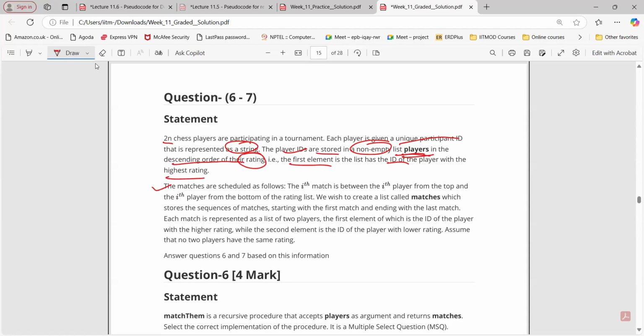Okay. The matches are scheduled as follows. The ith match is between the ith player from the top and the ith player from the bottom of the rating list. We wish to create a list called matches, which stores the sequence of matches starting with the first match, ending with the last match. Each match is represented as a list of 2 players. The first element is the ID of a player. Assume that no 2 players have the same rating.